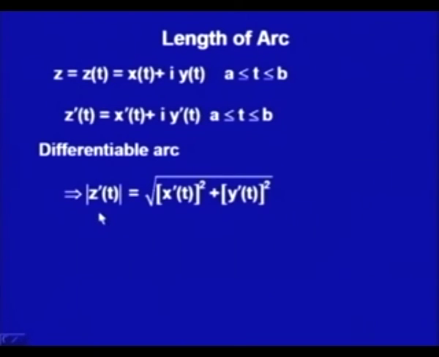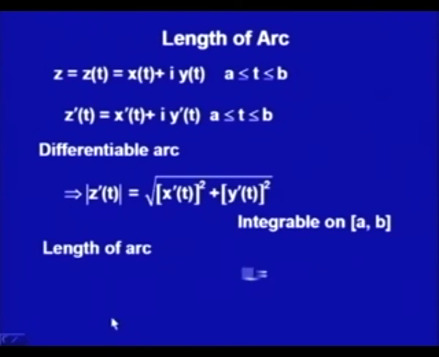So we say this is an integrable function on a to b by the properties of integrals, because this is a real function, and a real function is integrable on an interval if it is continuous. If it is integrable, then the length of an arc from a to b we define as the integral from a to b of modulus of z dash t dt.